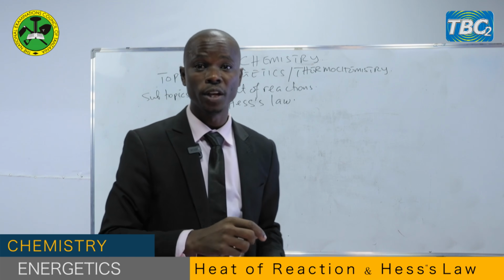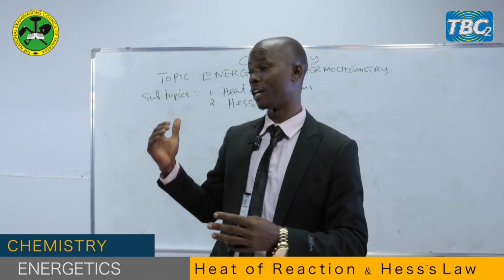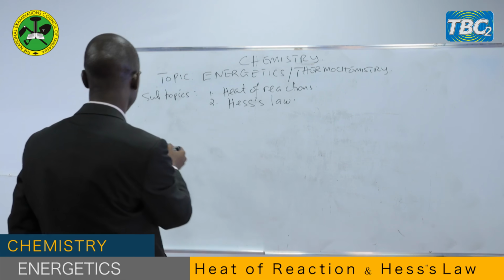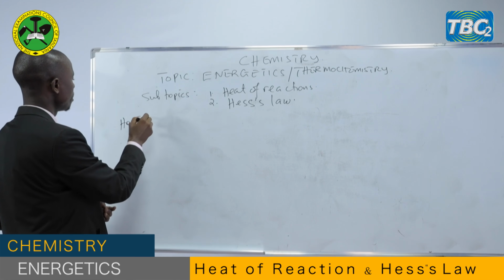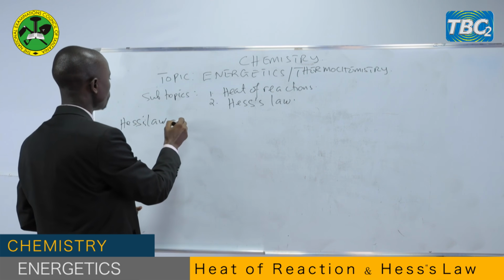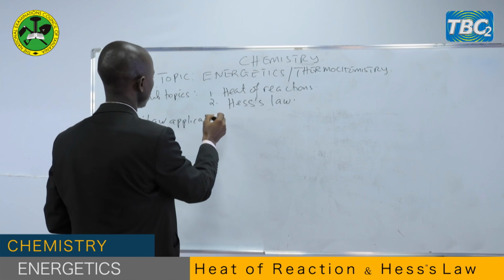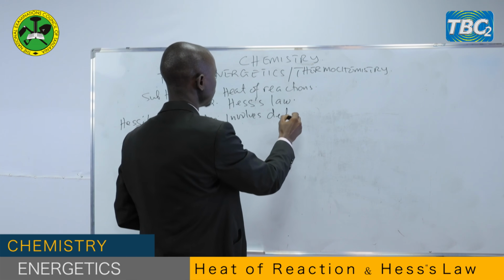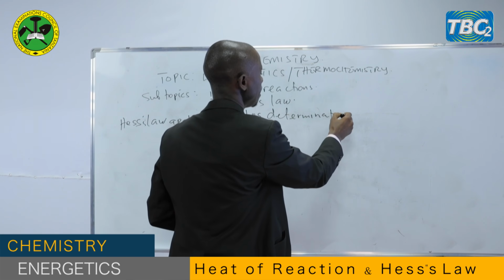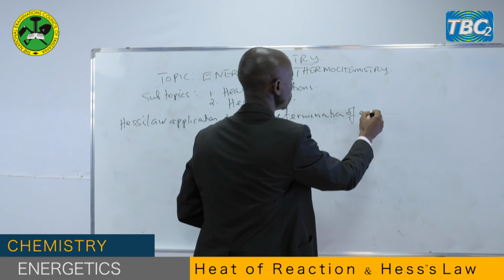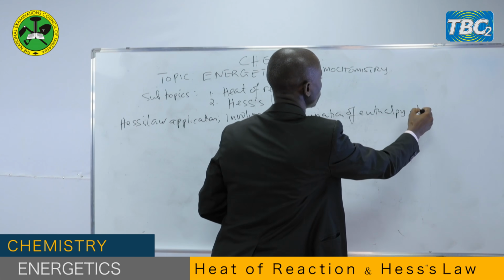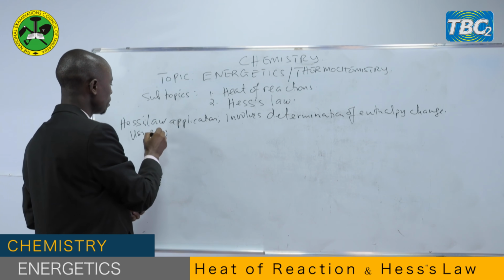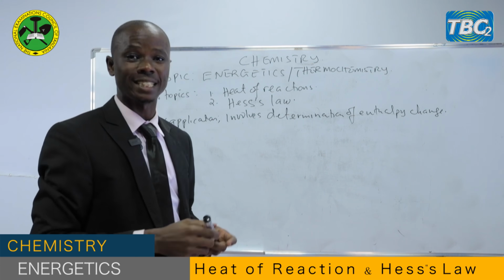In this Hess's law, the application of this law involves three main areas. Hess's law application involves determination of enthalpy change using three important areas.